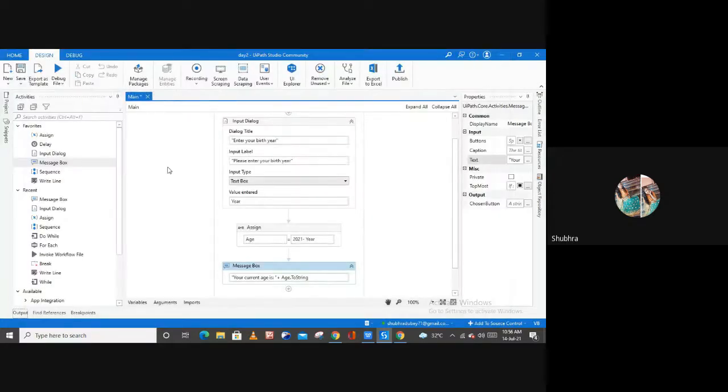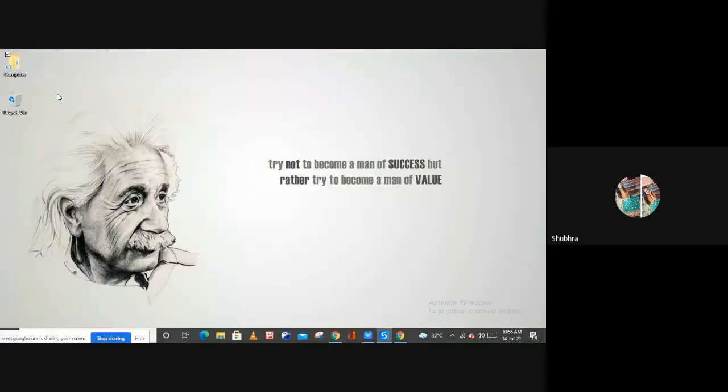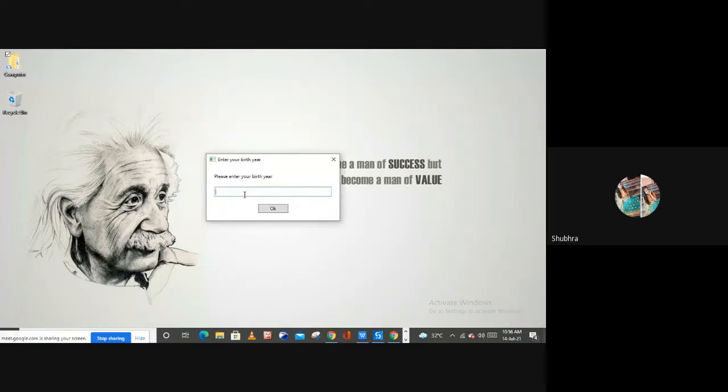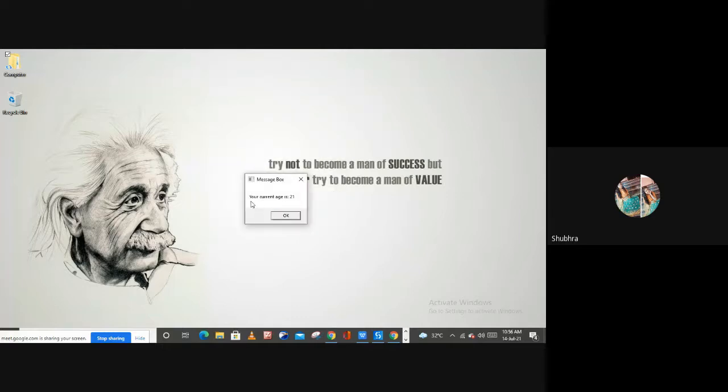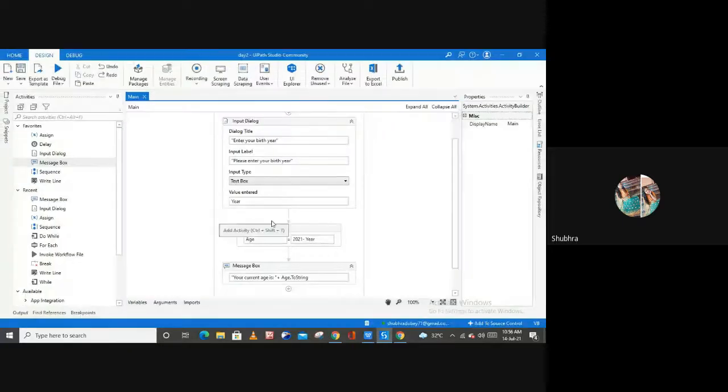Now let me close this, save my process, and run it. Please enter your birth year. Now let me enter any year here. For example, let's suppose I enter 2000 and hit okay. So your current age is 21. Basically this is not my age, but this is the formula. Your current age is 21, right? And hit okay. So this is how you can create this particular process.